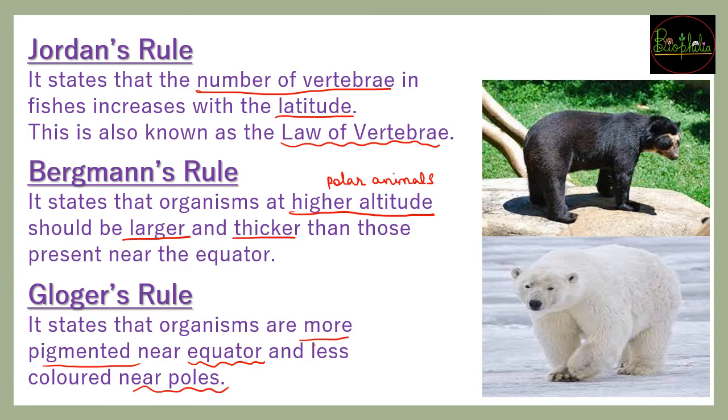So even that can be understood by this photograph. Polar regions के जो animals होंगे, these will be generally white in color or they will have less pigments, whereas the ones living in the equator, that is in tropic areas, उनको black या brown या ऐसे dark pigmented colors के होंगे. That is your last rule, that is Gloger's rule. So Bergmann's rule and Gloger's rule can be very well understood by this example of two bears, that is the tropical bear होगा black bear and one that is your polar bear.